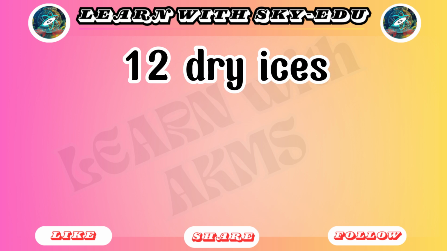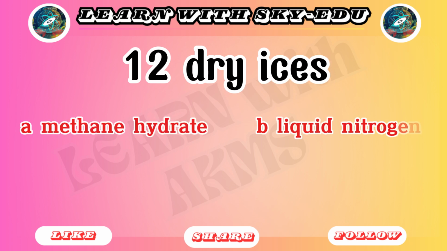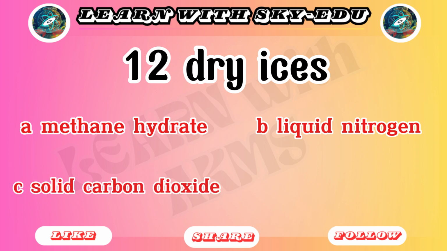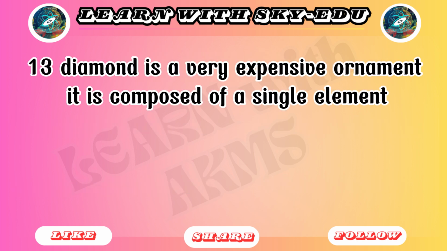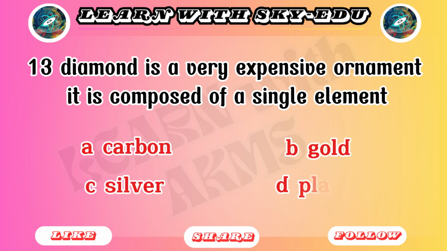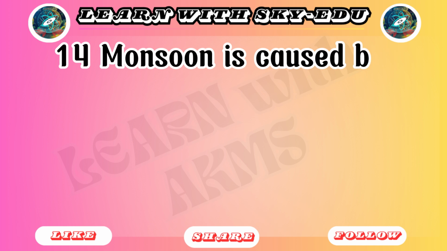12. Dry ice is: A. Methane hydrate. B. Liquid nitrogen. C. Solid carbon dioxide. D. Frozen water. 13. Diamond is a very expensive ornament. It is composed of a single element. A. Carbon. B. Gold. C. Silver. D. Platinum.